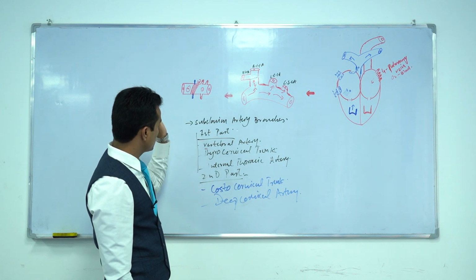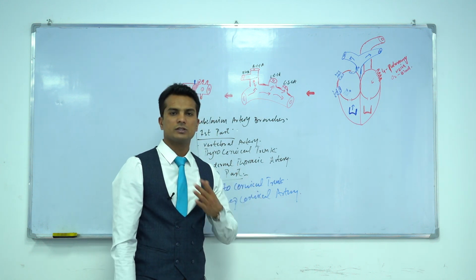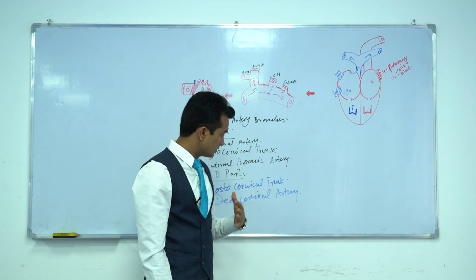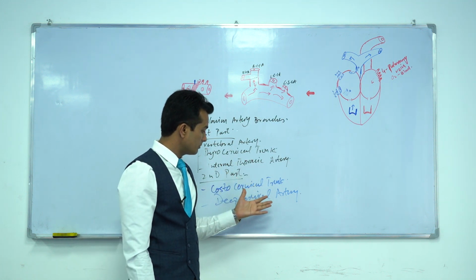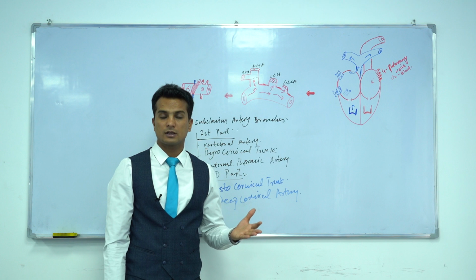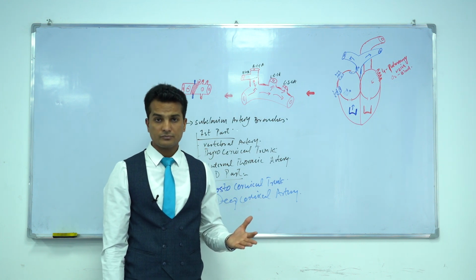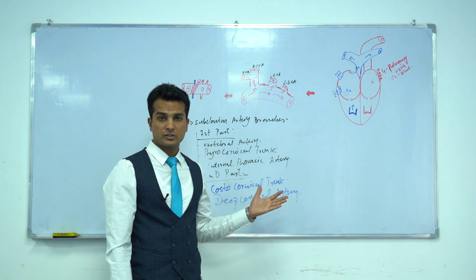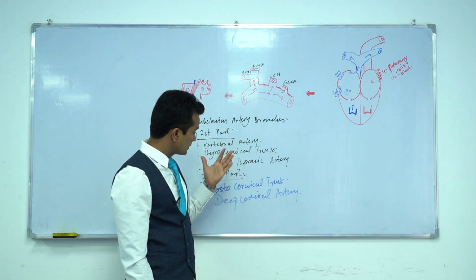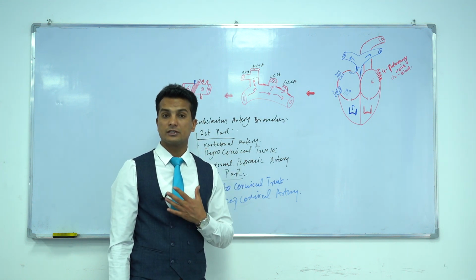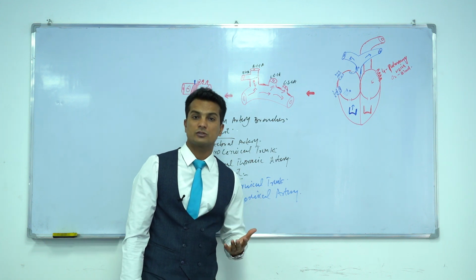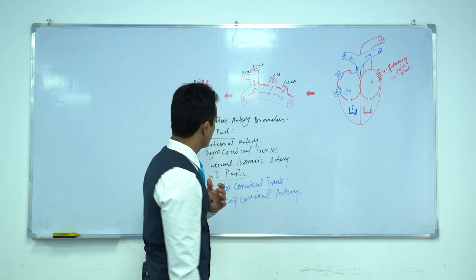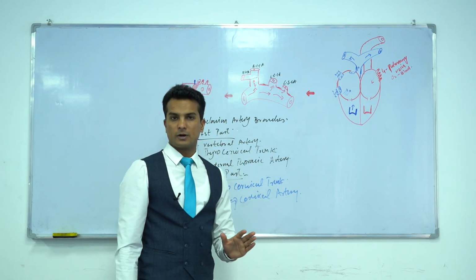From the first part, I have told you that the internal thoracic artery is a very important artery. We will discuss the internal thoracic artery and its branches in detail when we discuss the blood supply of the thorax. It is also important because it is used in coronary artery bypass grafting, okay. It also supplies your breast, the diaphragm muscle, the mediastinal structures, and the anterior 6 intercostal spaces through the anterior intercostal arteries, okay. These intercostal arteries also participate in the blood supply of the breast. Then the third part usually gives no branch, okay.